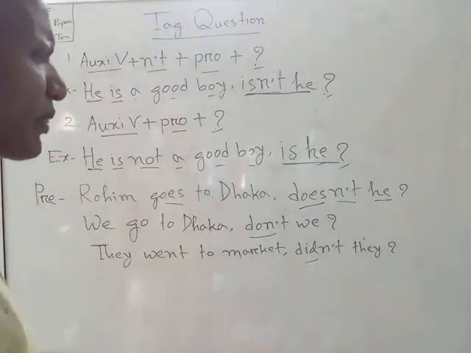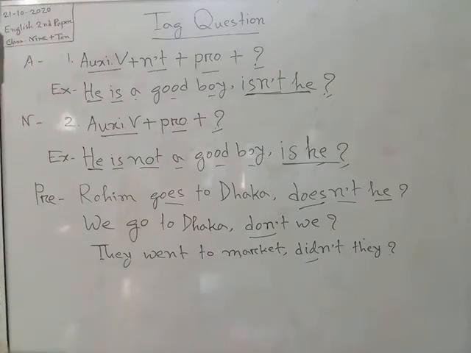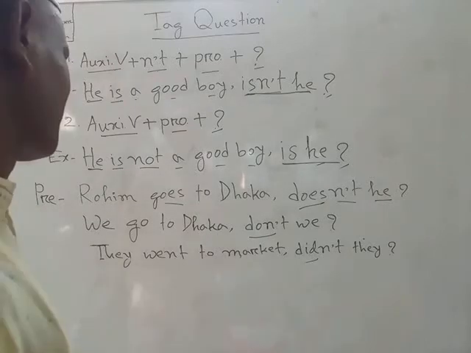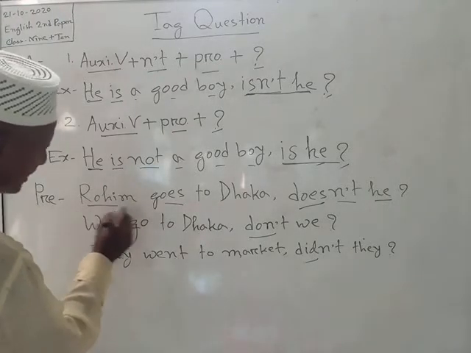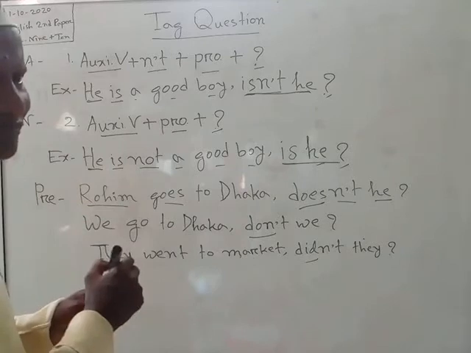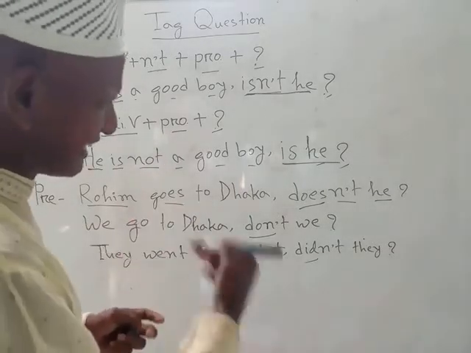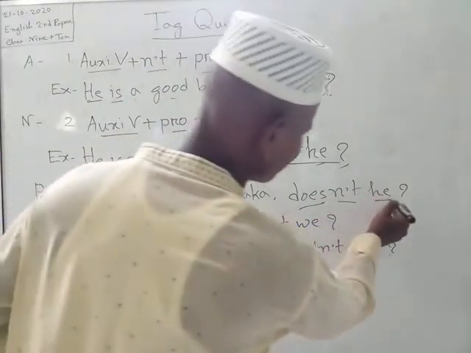Dear student, a few minutes ago we learned that if we find any subject which is a noun, then we should take its pronoun. Here we have found Rohim, it is a name. As it is a name, we should take its pronoun he.